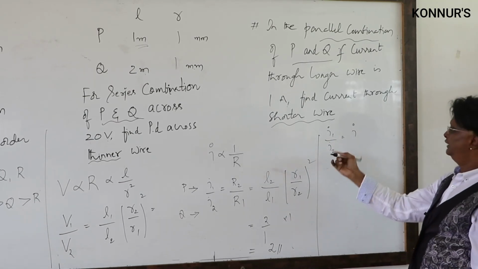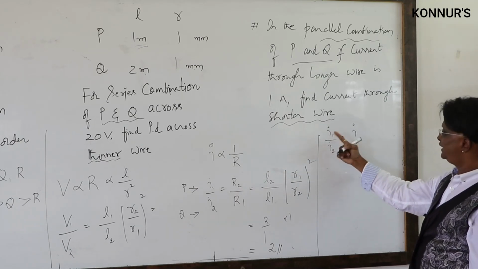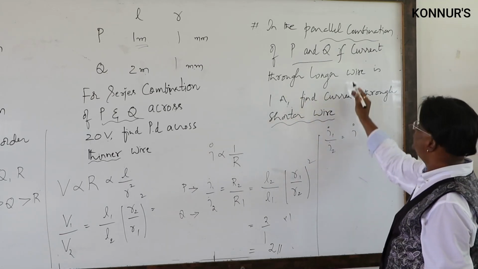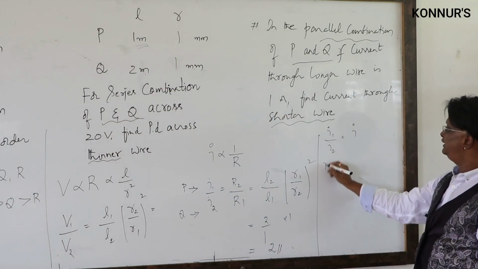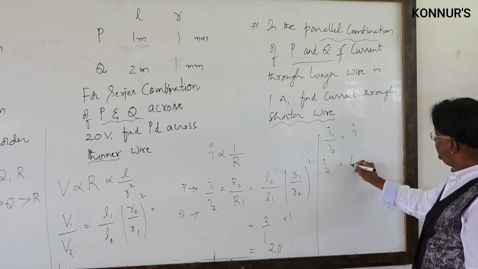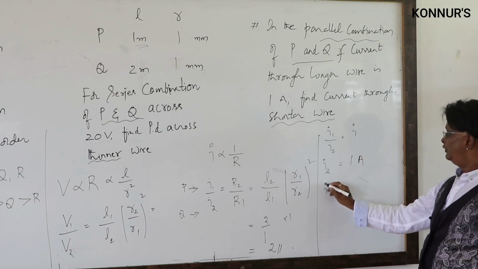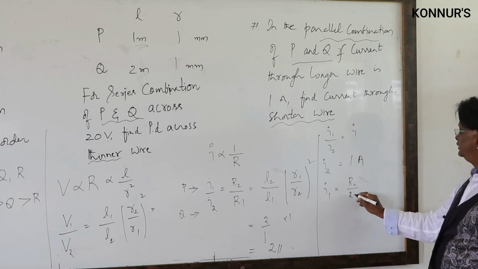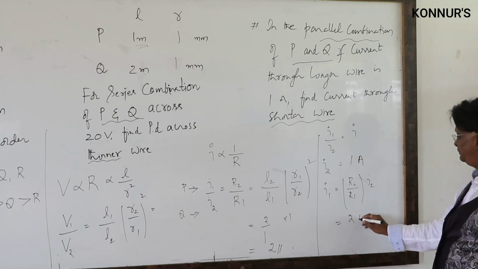So now here, we have taken P as P1, for which the current is I1, and for Q it is I2. In the given example, what is this 1 ampere? 1 ampere is through the longer wire. Longer means Q. So what is the given data? Given data is I2 is equal to 1 ampere. So I1 is equal to R2 by R1 times I2, that is equal to 2 ampere.